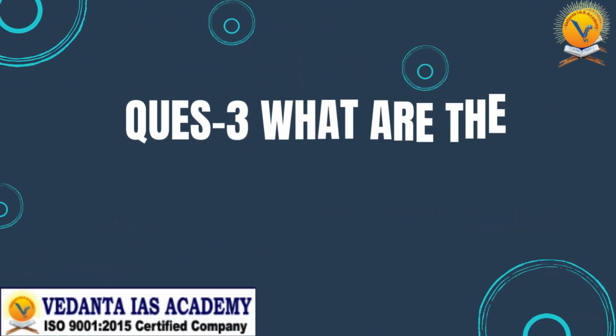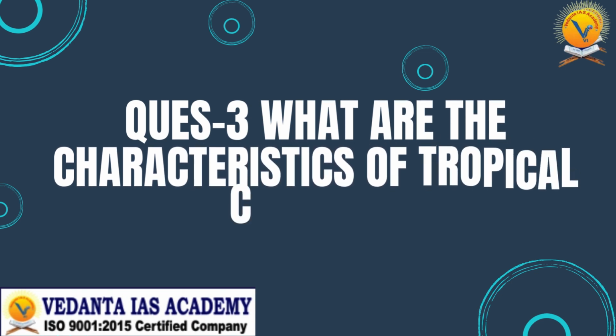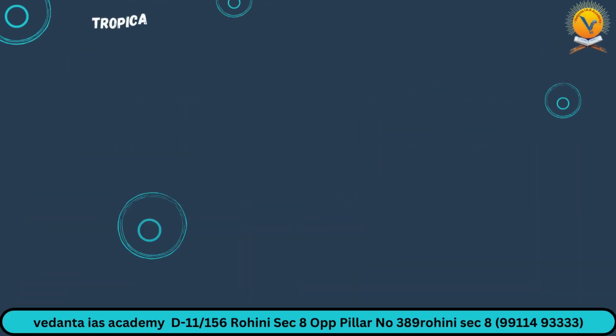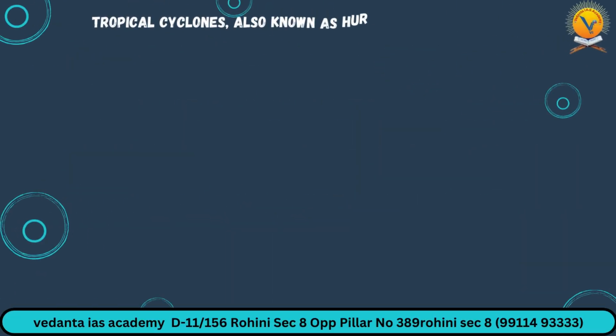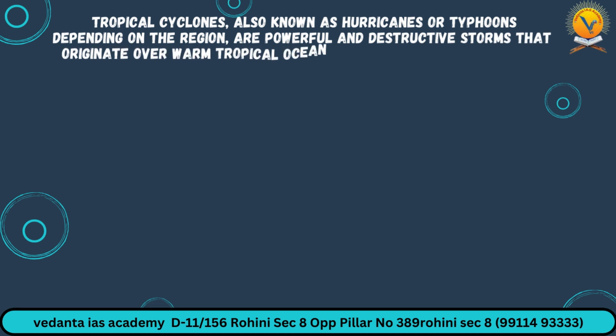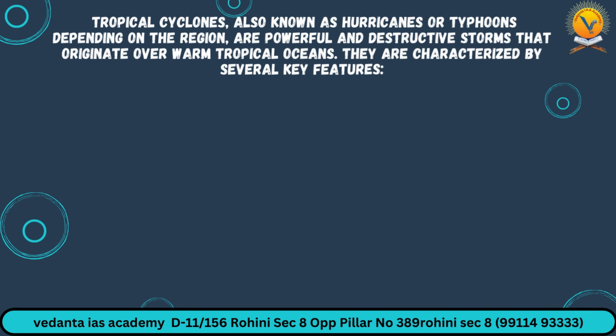Question number 3. What are the characteristics of tropical cyclones? Let's see the answer. Tropical cyclones, also known as hurricanes or typhoons depending on the region, are powerful and destructive storms that originate over warm tropical oceans. They are characterized by several key features.